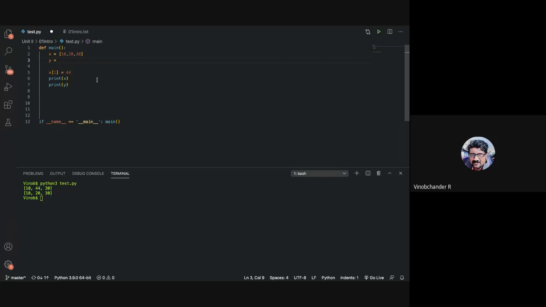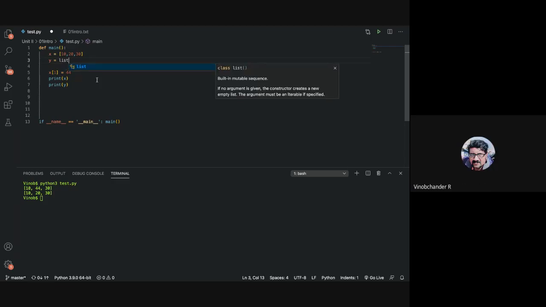What is the type of X? It is a list. So what is the class name of X? List, right? And we have talked about constructors and objects. So what will be the name of the constructor? List.